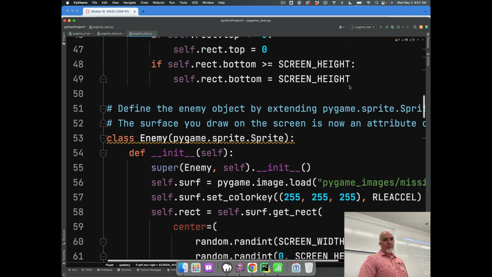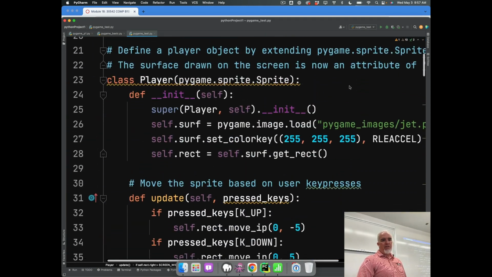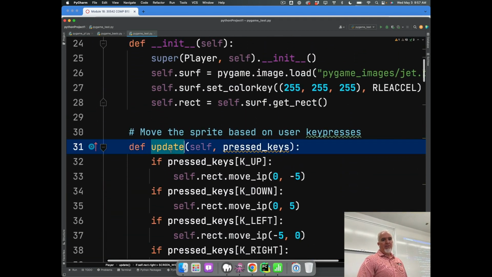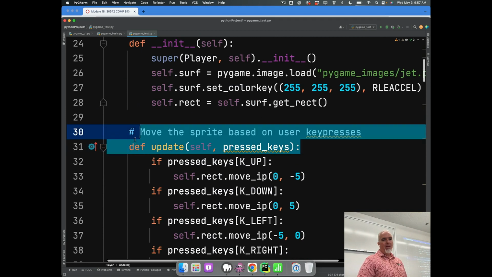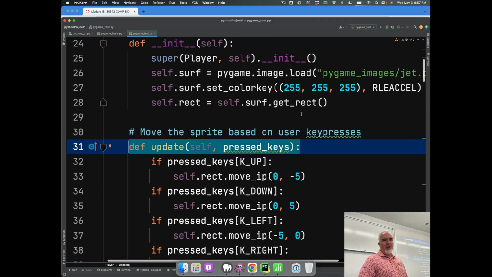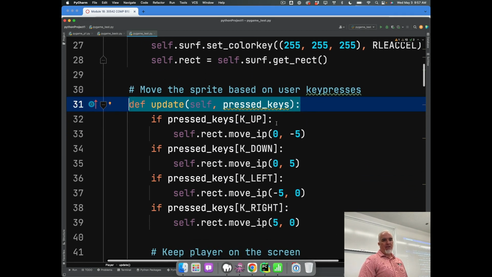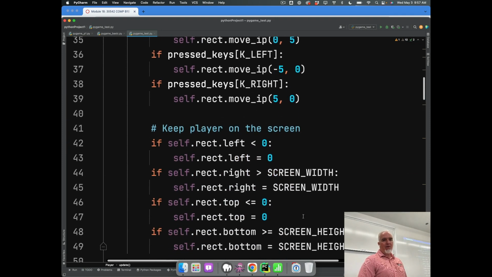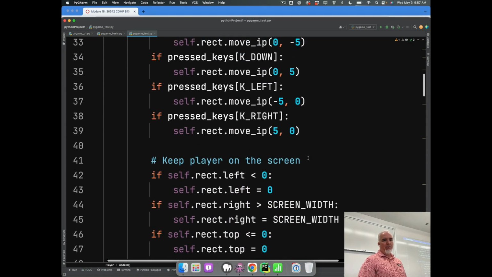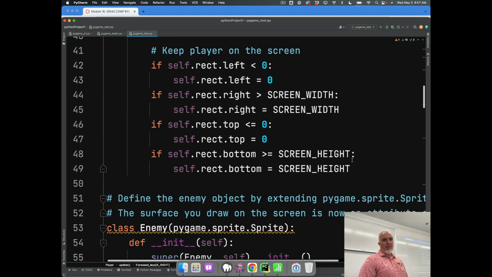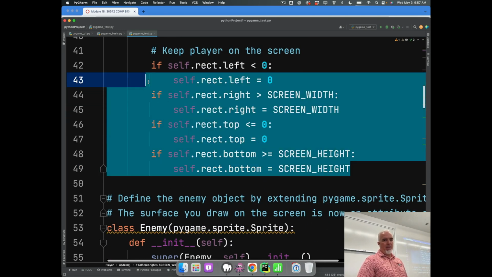Those are all things that are inside the update. Every time there's an update called on the sprite, it's going to check the keys and check the position, and it'll move the player unless it is at the edge of the screen.